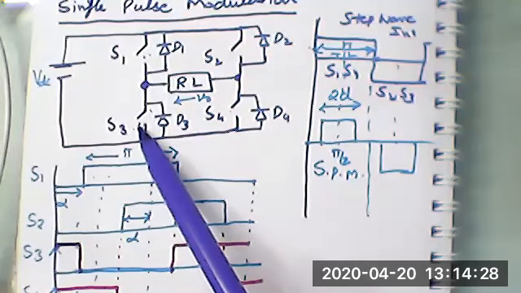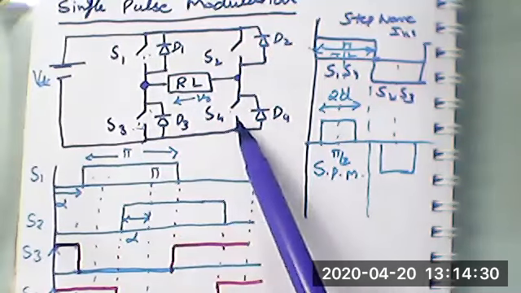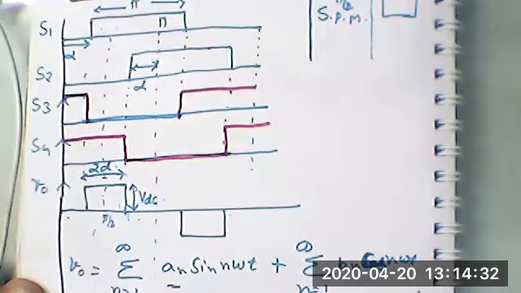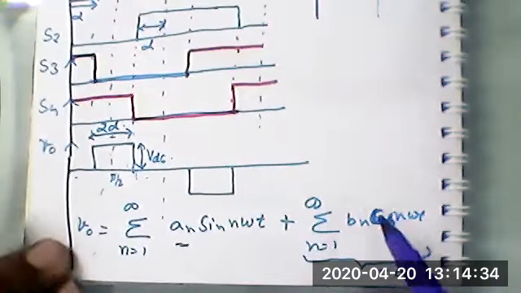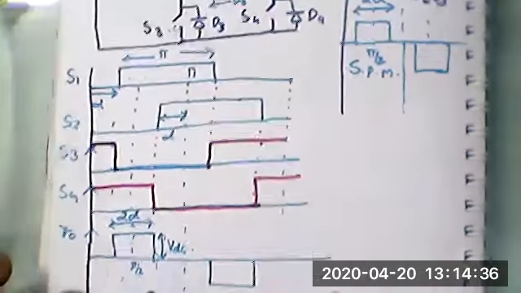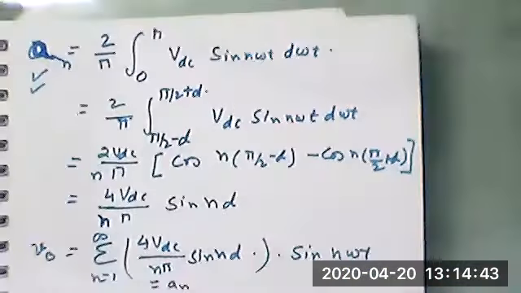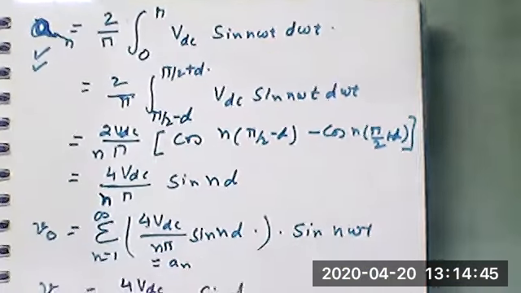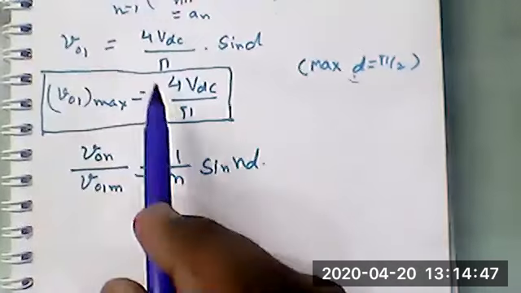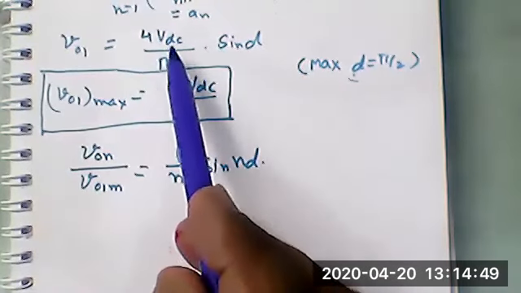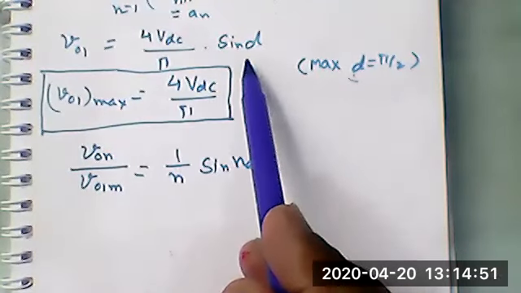S1 complement will be S3 and S2 complement will be S4. So we will have this type of voltage. Bn gets cancelled out because of the symmetric nature of the waveform, and A and B are calculated. We found that the fundamental comes out to be 4 VDC upon pi sine of D.